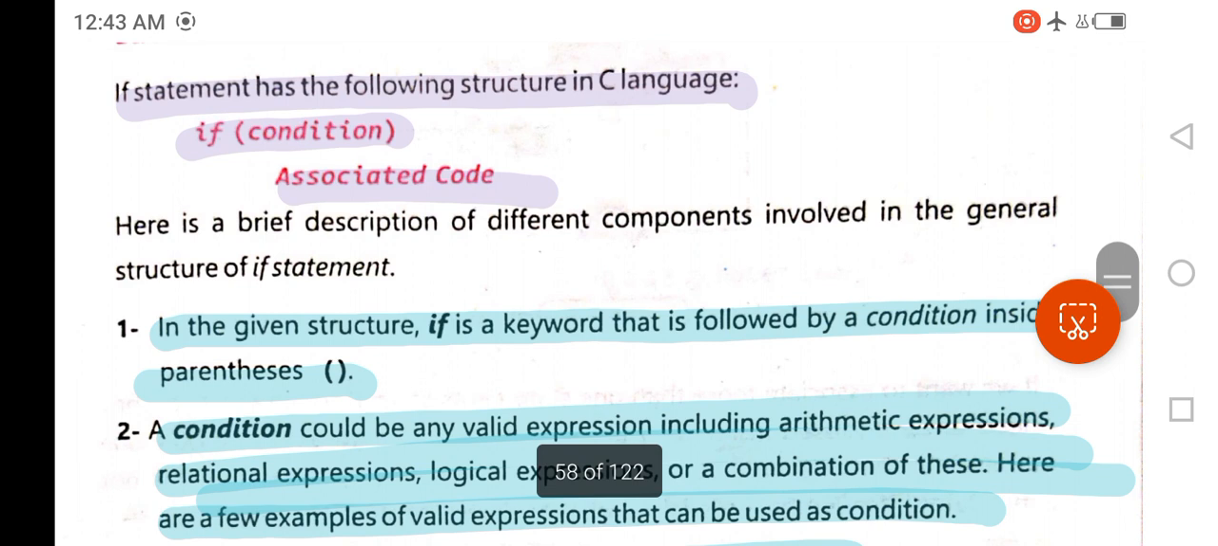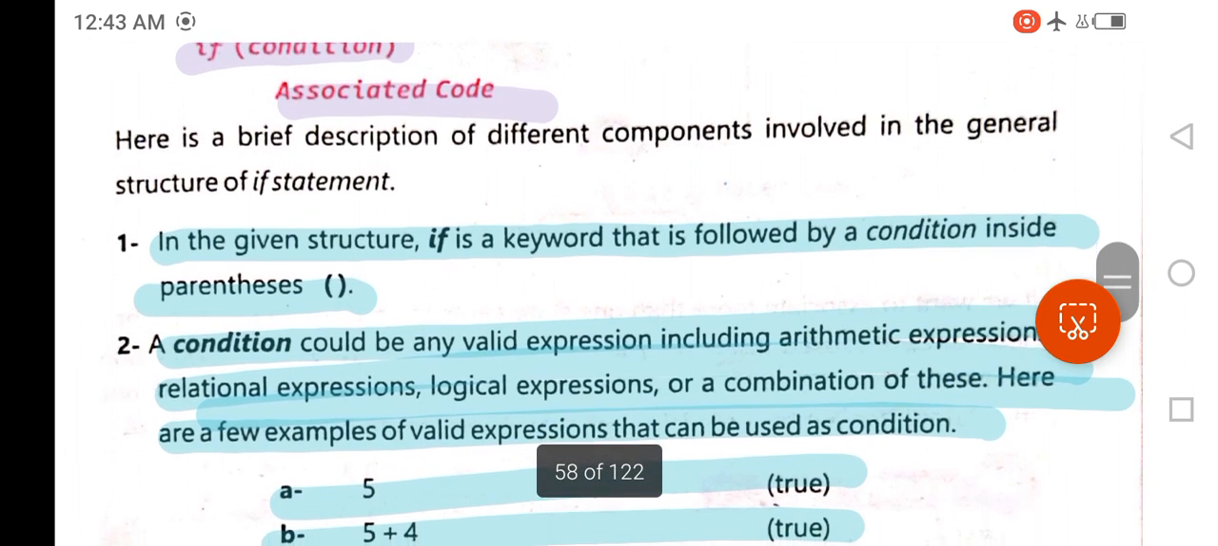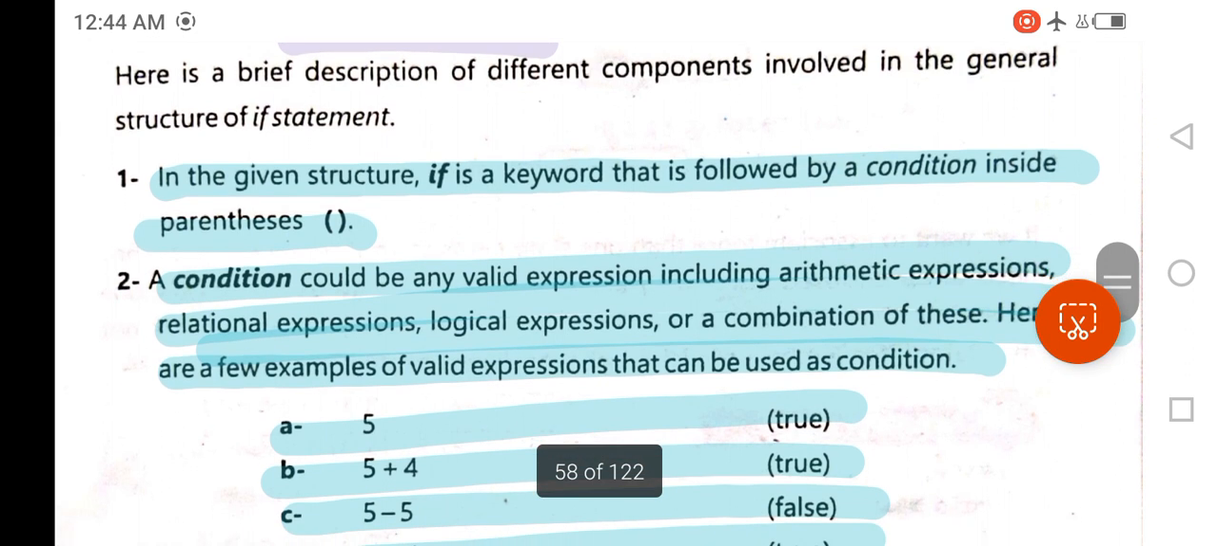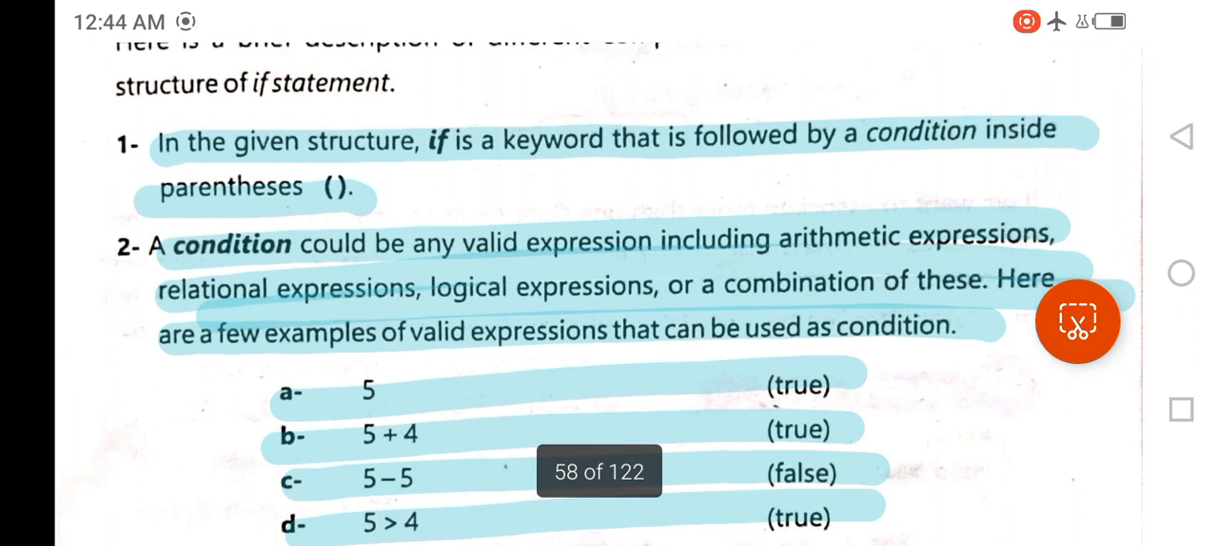So here is a brief description of different components involved in the general structure of if statement. In the given structure, if is a keyword that is followed by a condition inside parentheses. The next one is the answer of short question. What is condition? A condition could be any valid expression, including arithmetic expression, relational expression, logical expression, or a combination of these.